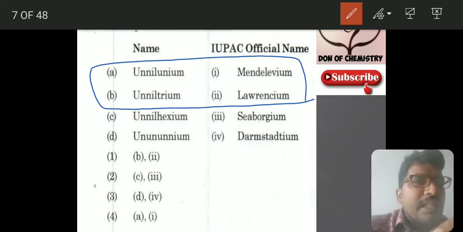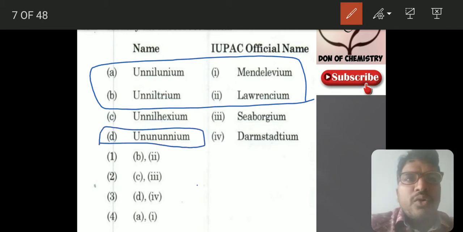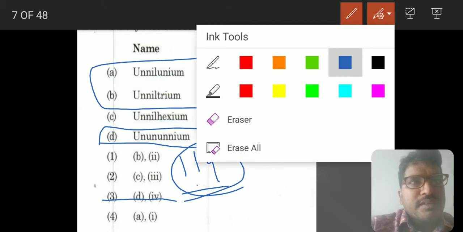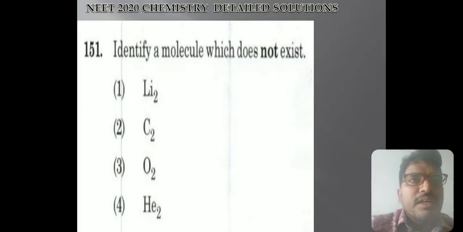And even if you don't know all these things, one simple logic you can apply. Ununennium is 119. So far there is no discovery of Ununennium, so that's why you can put option D. If you have applied some little common sense, you can get this. Next, let us move to the next one.